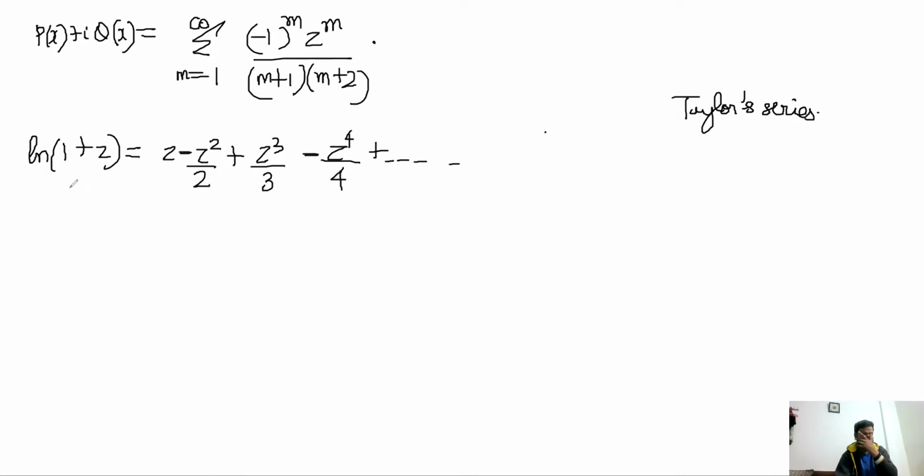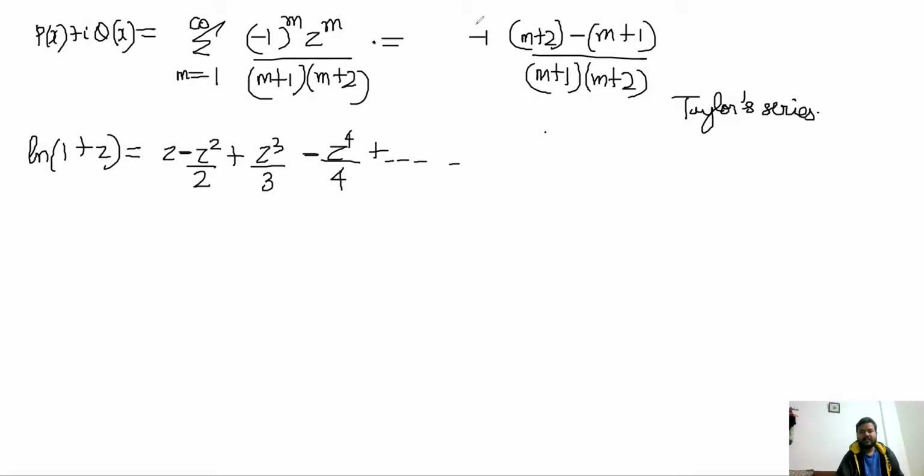Now if you notice, this summation can be split using the telescopic series method into these terms: ((m+2) minus (m+1)) divided by (m+1)(m+2), times (-1)^m z^m. This is the summation from m equals 1 to infinity.